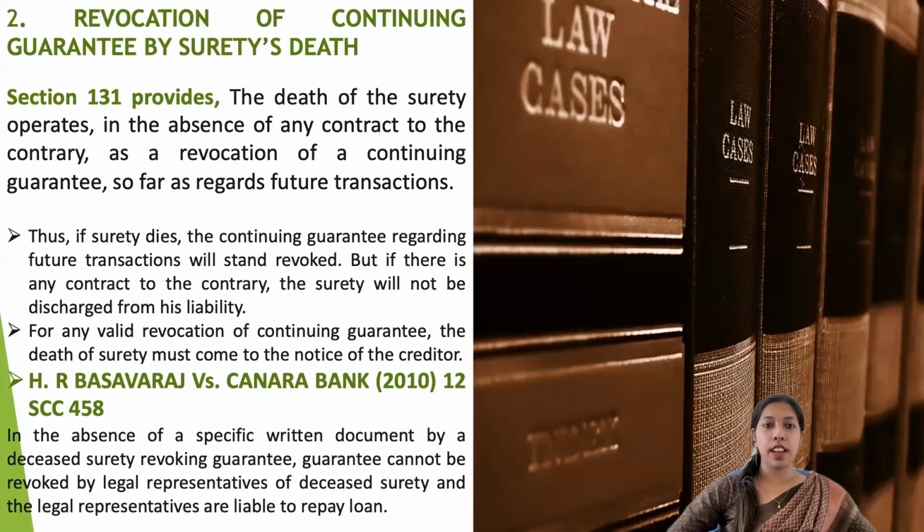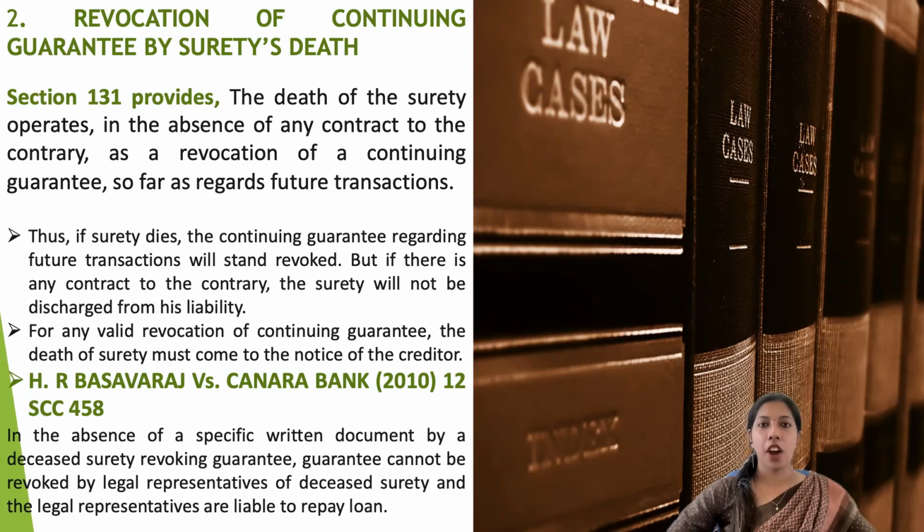The second mode is revocation of continuing guarantee by the surety's death. So here, death is the subject matter. By virtue of Section 131 of the Indian Contract Act 1872, the death of the surety is a ground to discharge the surety's liability. It is stated that if there is no contract to the contrary, then the surety's liability will come to an end if the surety dies.